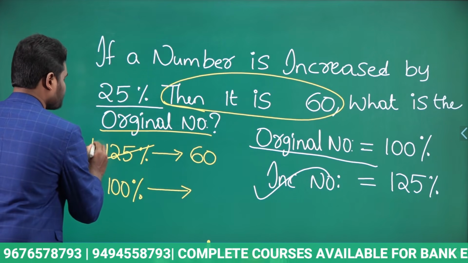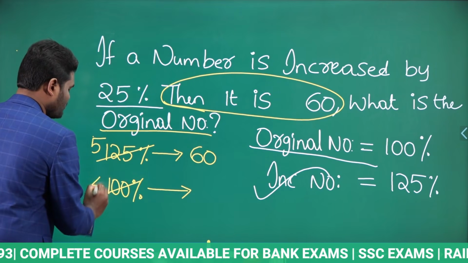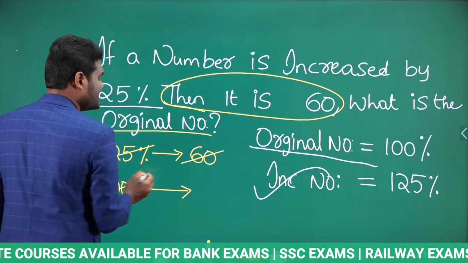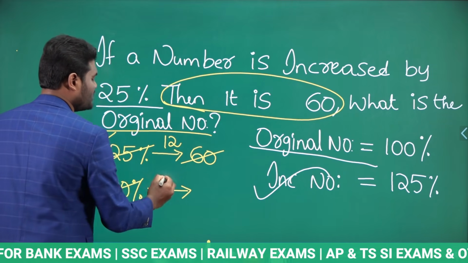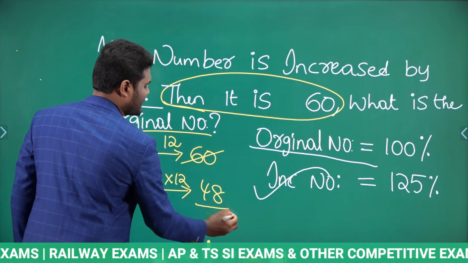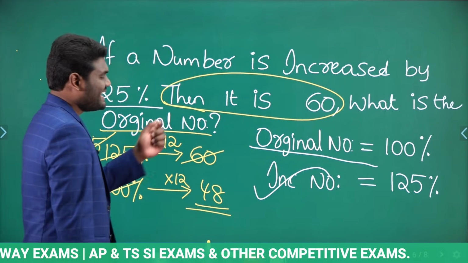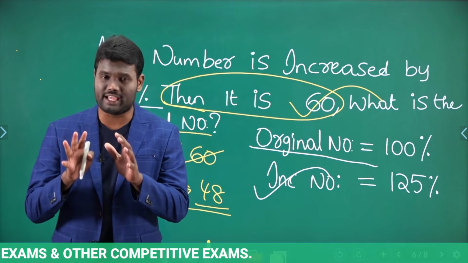So when you calculate this, what happened? 25 cancels here how many times? 5 times. 25 cancels here 4 times. Now 60 cancels in 5 how many times? 12 times. So 4 into 12, it is nothing but 48. Which means if the increased number is 60, the original number is nothing but 48.